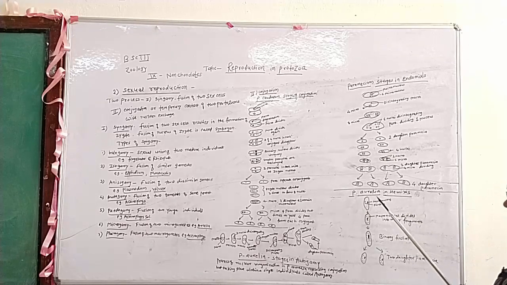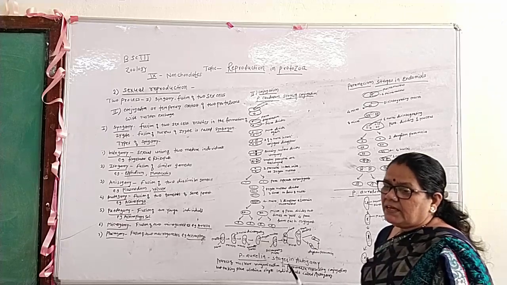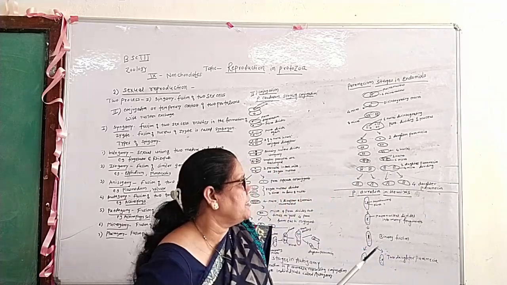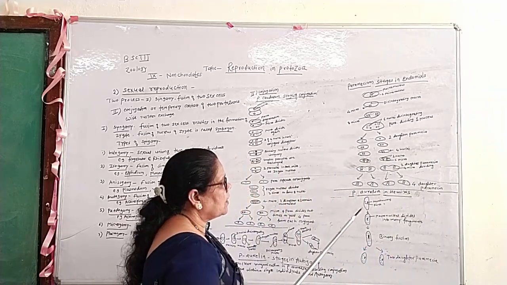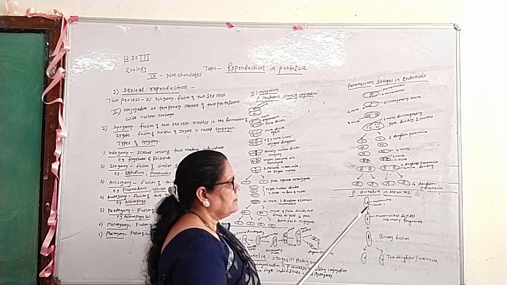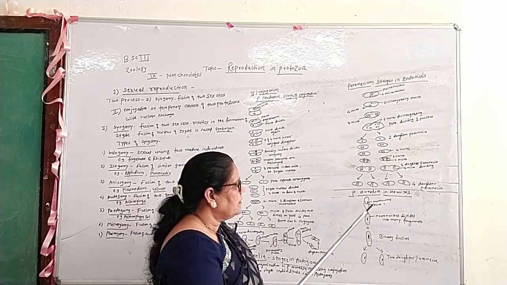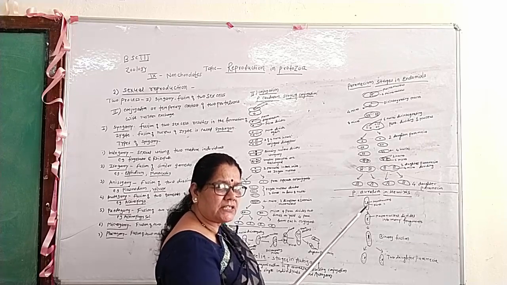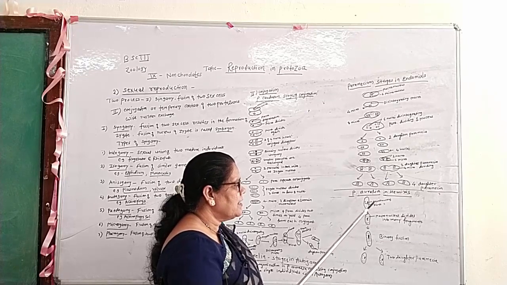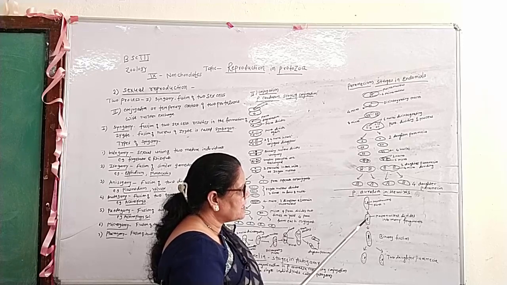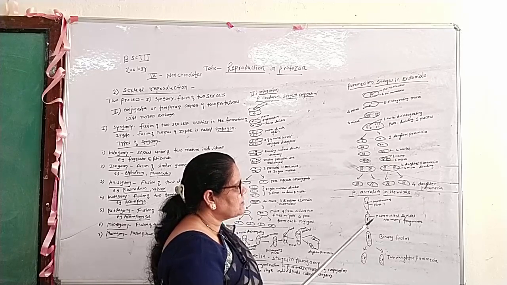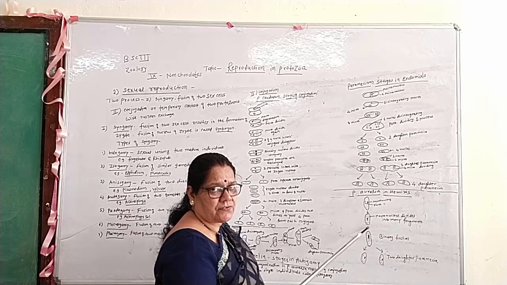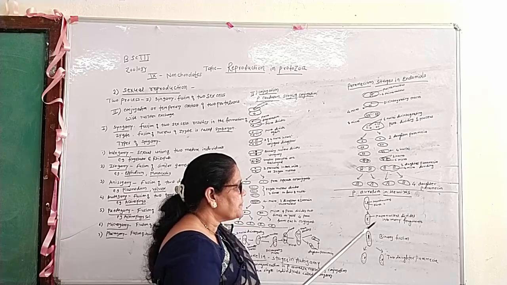In hemimixis, this is the diagrammatic sketch. This is the Paramecium. There are two nuclei present, the macronucleus and the micronucleus. The micronucleus is small, the macronucleus is large. In the second stage, the macronucleus divides into many fragments in the cytoplasm.